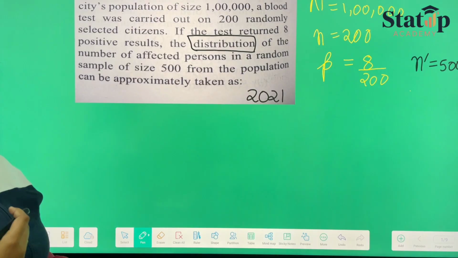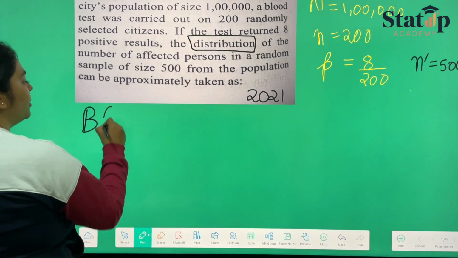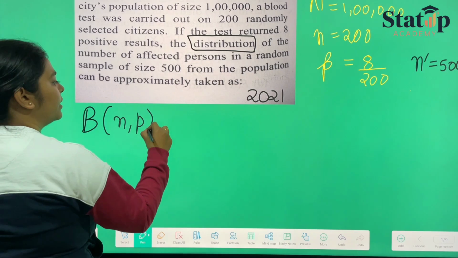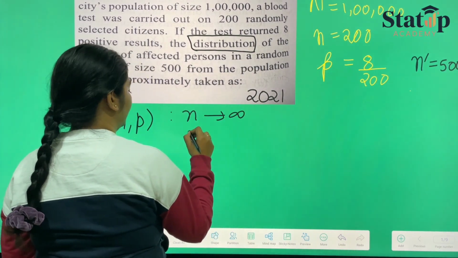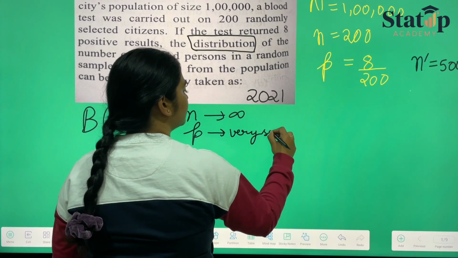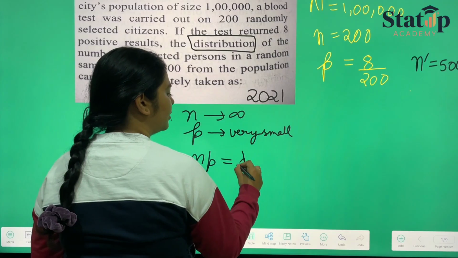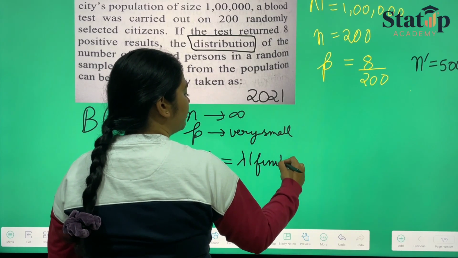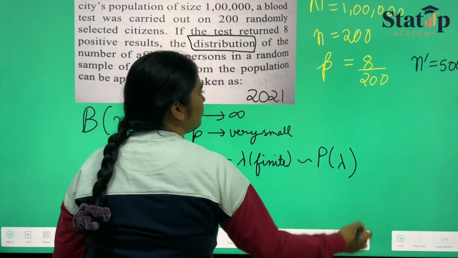Since this is a question of limiting binomial distribution, and I have told you if binomial distribution n comma p, where n is reaching infinity and p is very small, then np is equal to lambda, which is finite, and which follows our Poisson lambda distribution.